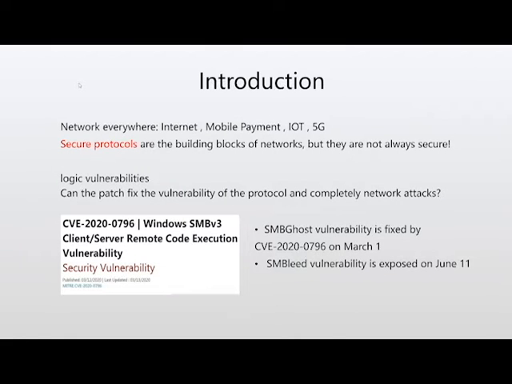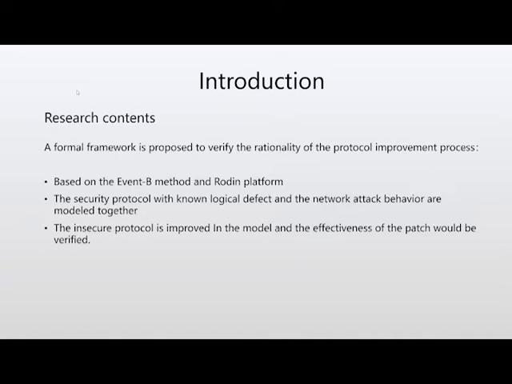Network everywhere. Internet, mobile payment, Internet of Things, 5G all use security protocols. However, these protocols are not always secure, and logical vulnerabilities often arise in complex operating environments. So various manufacturers issued patches to fix the vulnerabilities, but the practicability and availability of the patches was not guaranteed. For example, Microsoft patched the SMB Ghost vulnerability in March this year, but the patch was exposed in June with similar vulnerabilities.